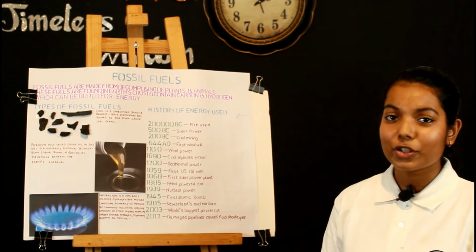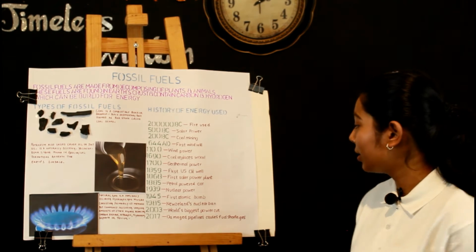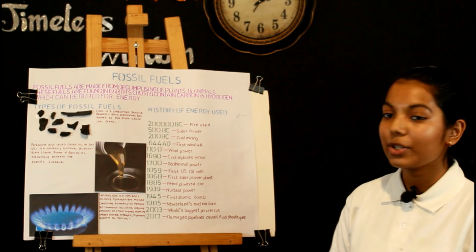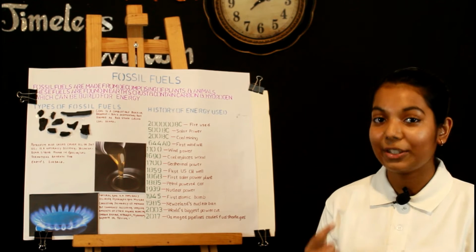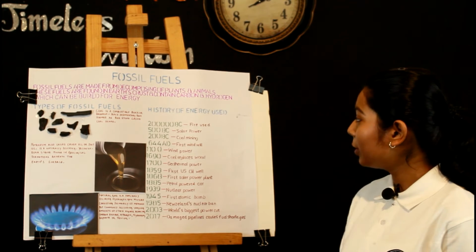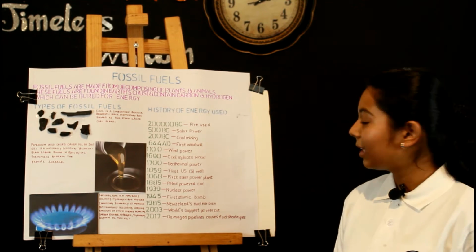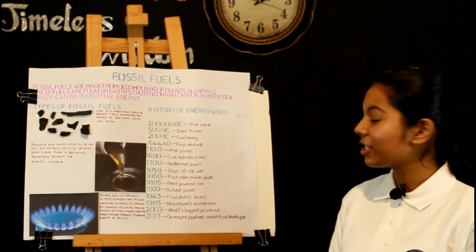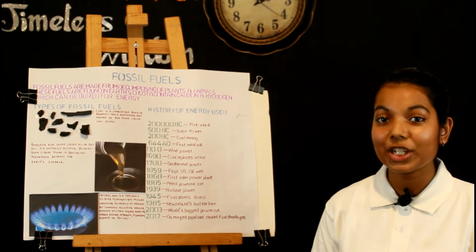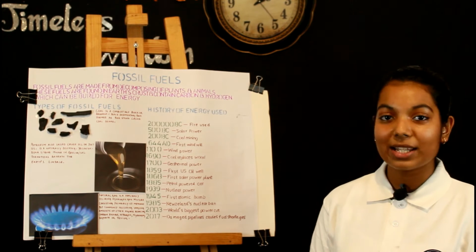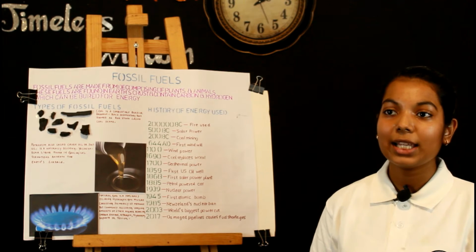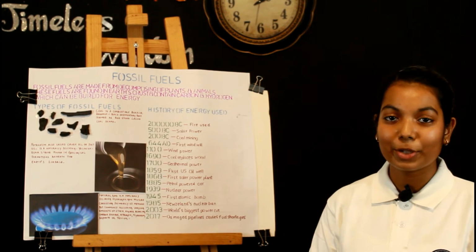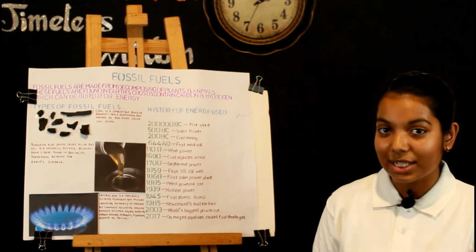Let's talk about how these fossil fuels have been used and how they came to have such an amazing role in our day-to-day lives. In 2000 BC, it was used for fire, majorly when they found out about coal. Afterwards they started with solar power. Then came coal mining, which plays an important role till today. Then came the first windmill to produce energy and electricity. Then coal replaced wood. Wood was the original resource for burning, but now that coal has come, it produces very few pollutants in the air.